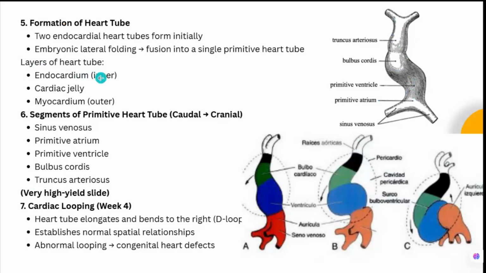Okay, now what are the layers of the heart tube? It will have endocardium, that is the inner, then there is a cardiac jelly, and then there is a myocardium, that is the outer layer.